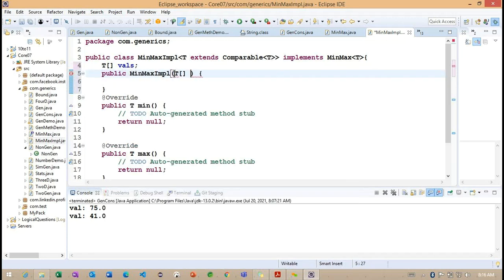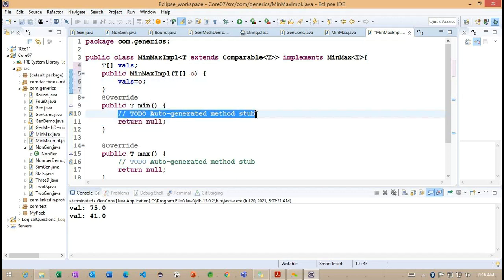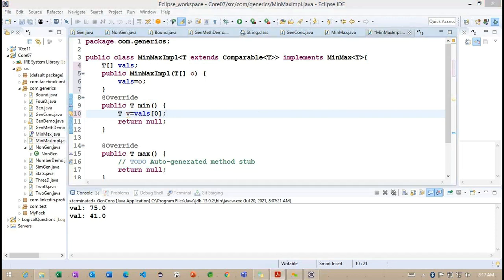So directly we can define this T array values equals to O. Now what we can do here, zero: whatever the first one we are getting, we treat as the minimum value.